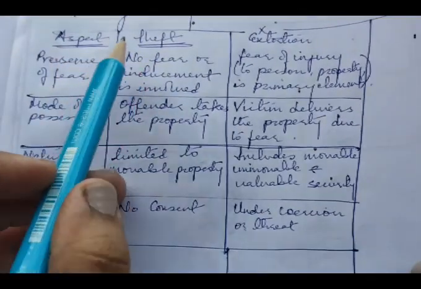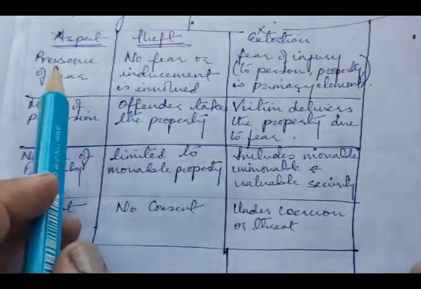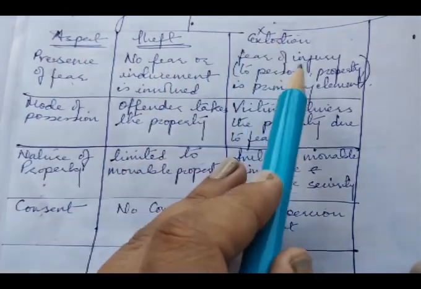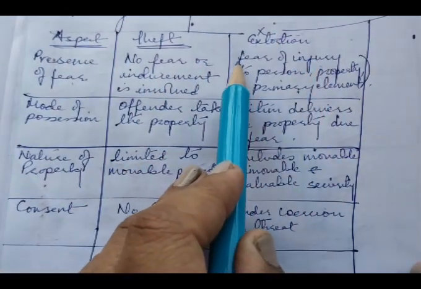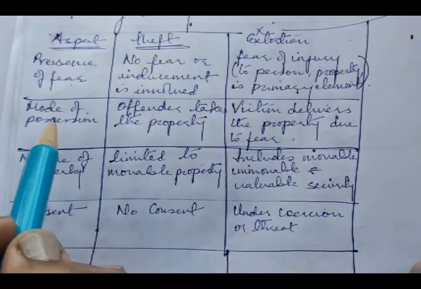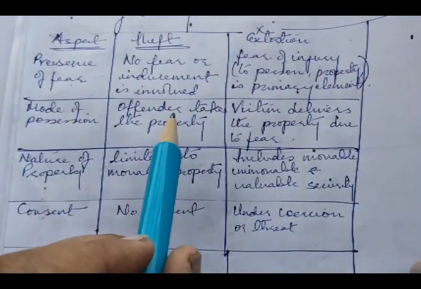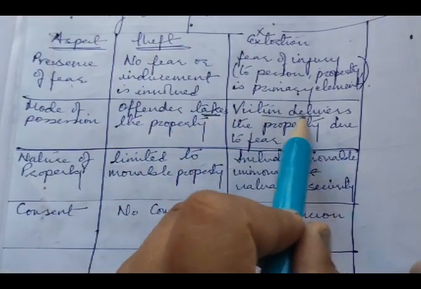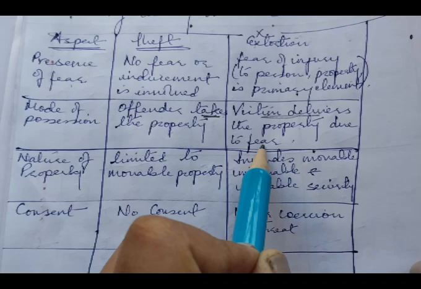Now if you see the difference between theft and extortion, the presence of fear is absent in theft, whereas in extortion there is fear of injury to person or property. As for the mode of possession, in theft the offender takes the property, whereas in extortion the victim delivers the property due to fear.